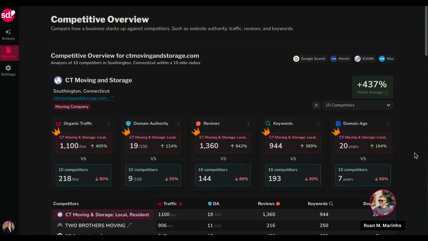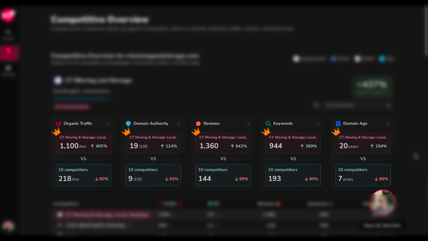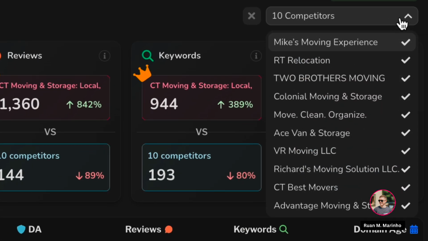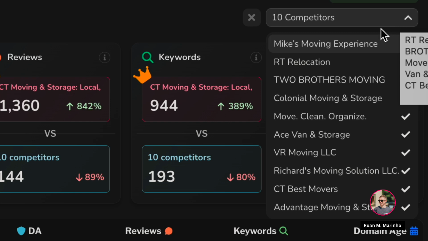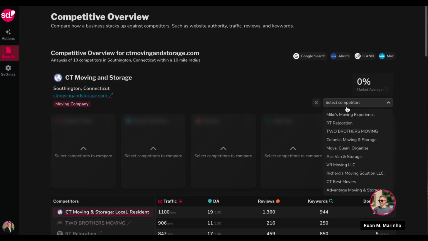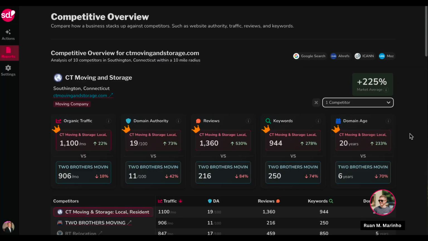Okay, so now that the report is done loading, you'll see that the client that I put in, CT Moving and Storage, compared to their local market, on average, is above the market in all categories. Organic traffic, domain authority, reviews, keywords, domain age. And on the top right here, I can change who I'm comparing CT Moving and Storage to by removing people from my selection. As I remove people from my selection, you'll see that the metrics change depending on who we're comparing ourselves to. Oftentimes, clients like comparing themselves to just one brand, or they may want to compare themselves with the entire market. In this case, I'm going to compare myself with the entire market.